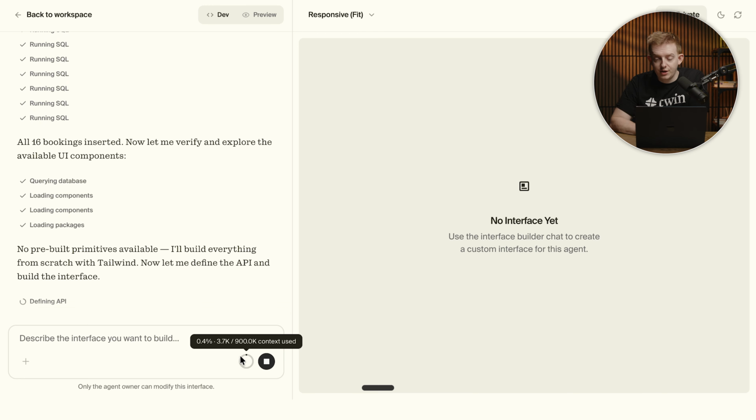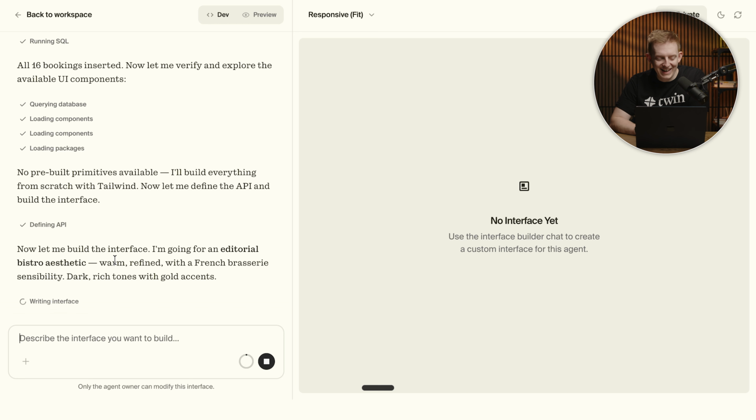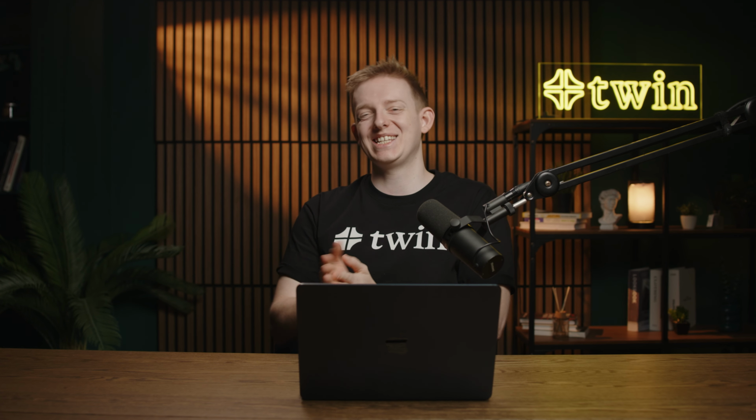So this is really cool, and something that I think is honestly really powerful. And I love this as well. Now let me build the interface. I'm going for an editorial bistro aesthetic, warm, refined with French, I don't even know how to say that word, sensibility. Dark, rich tones with gold accents. Very cool. It has its own personality, let's say. It's very bougie.